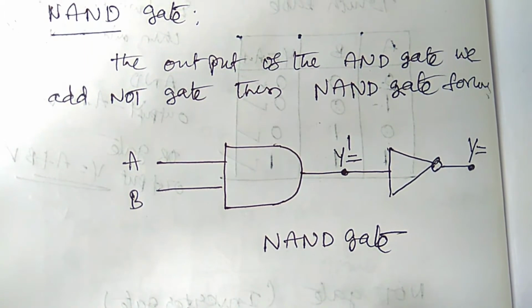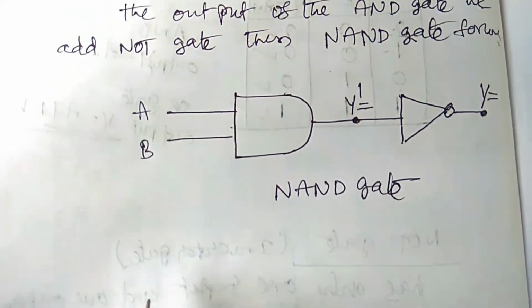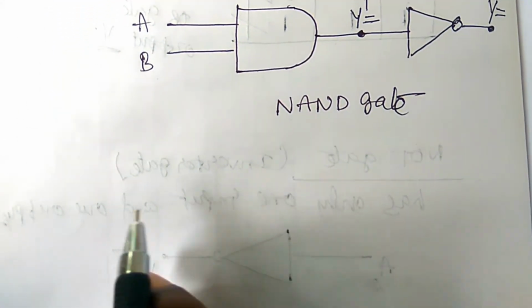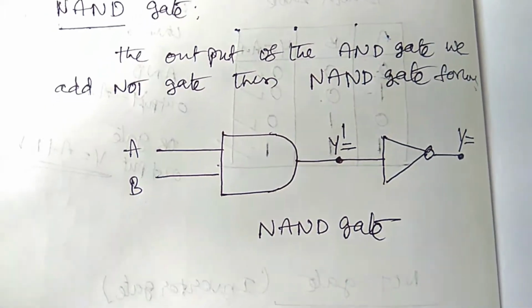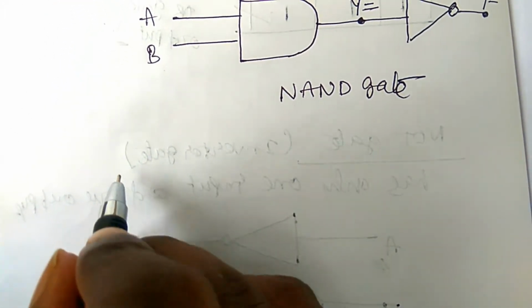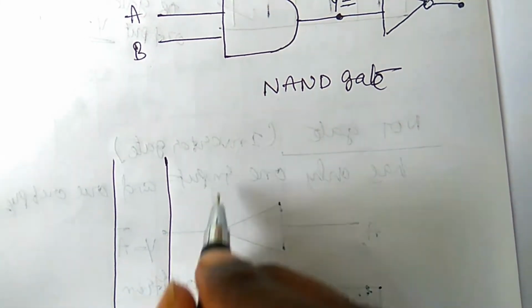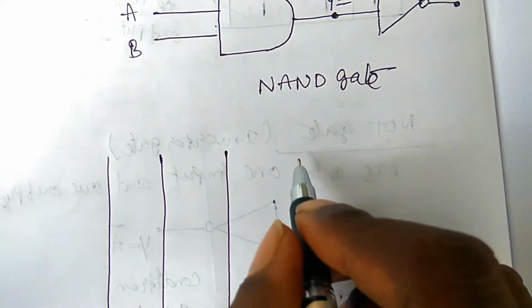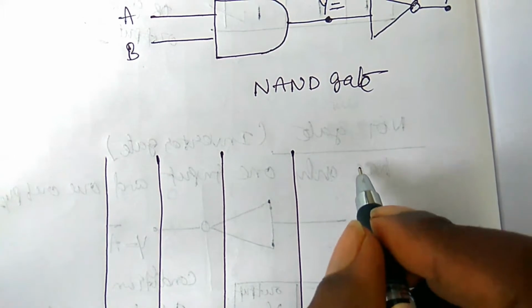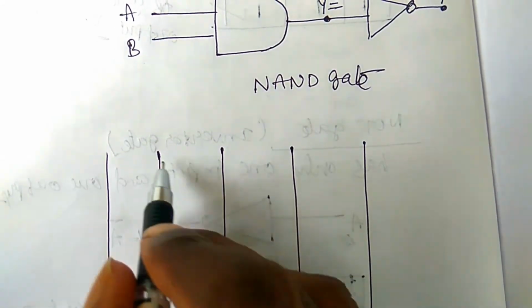Here we need to write the truth table of the NAND gate. So watch carefully. We just draw the table for the truth table, with two inputs, the intermediate output and the final output.